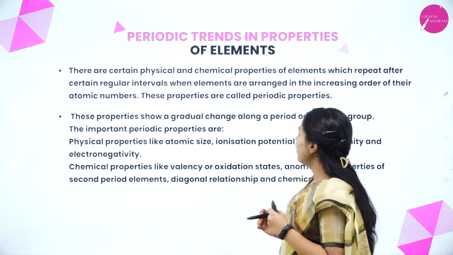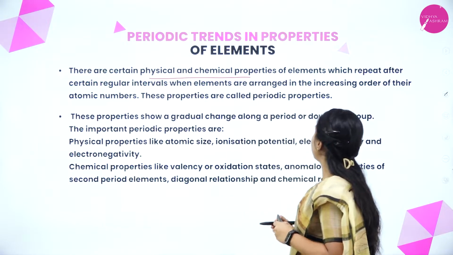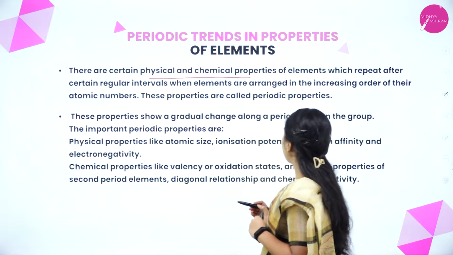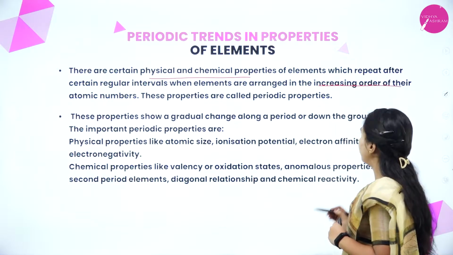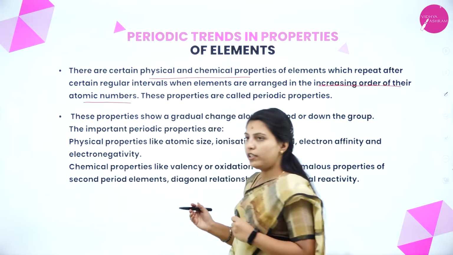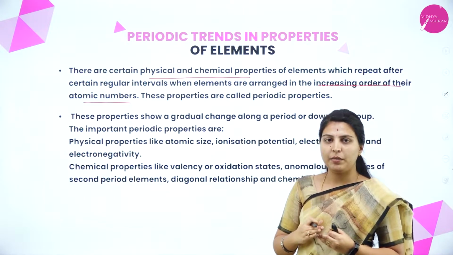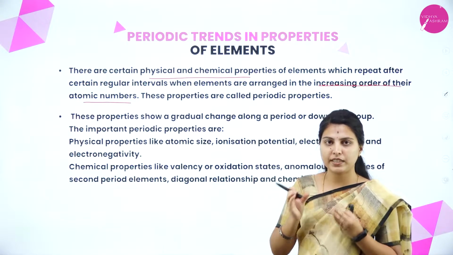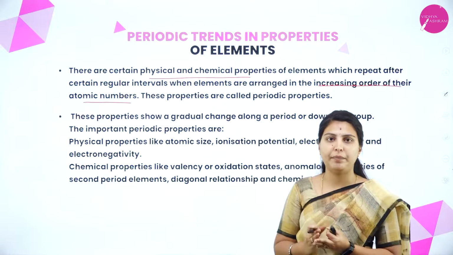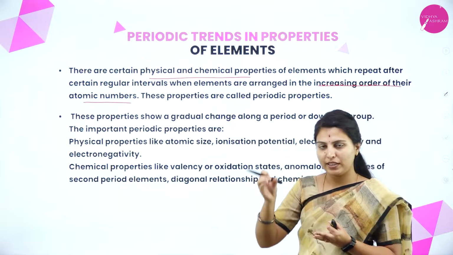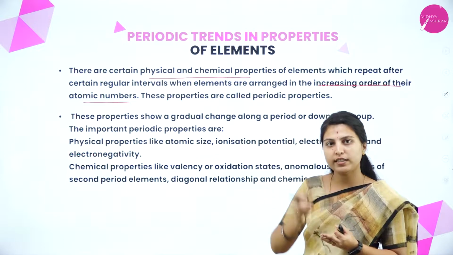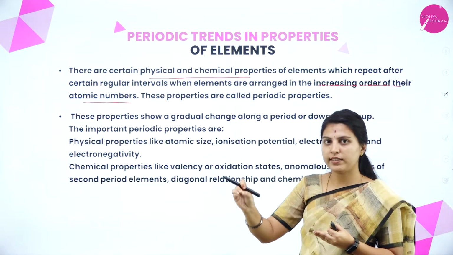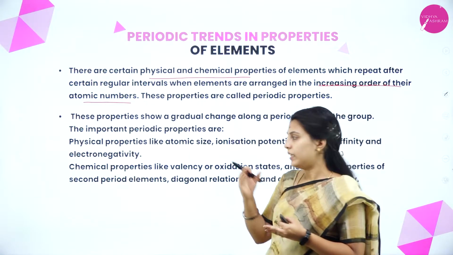There are certain physical and chemical properties of elements which repeat at certain regular intervals when elements are arranged in increasing order of their atomic numbers. What they are saying is that in a periodic table, from left to right or top to bottom, after a certain interval the properties will be the same again. In one group, all elements have similar properties. Before coming from the first element to the second element, some interval gap will be present. That is what they are saying.